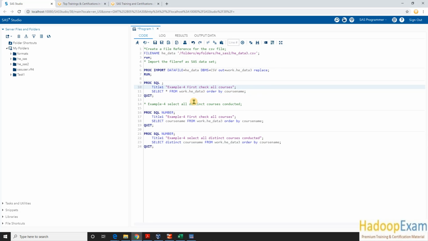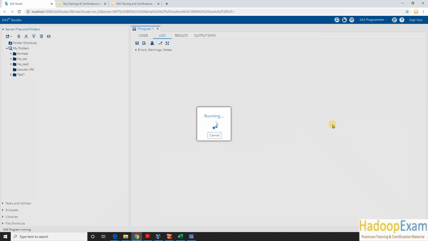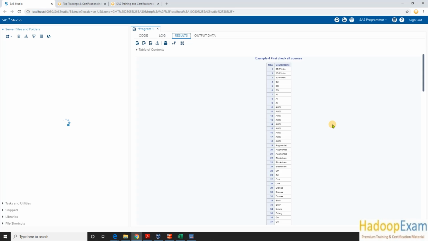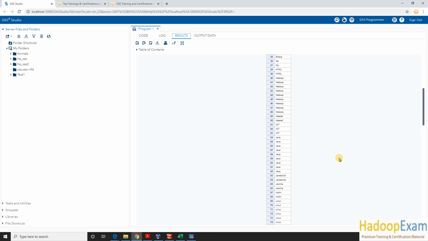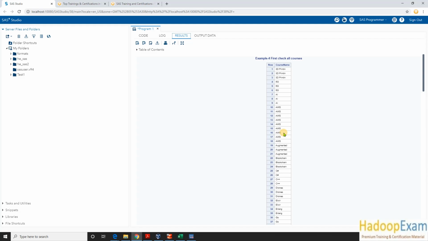Now if I select only the course name column from this table, let me remove this part. If I select only course name, how many records would be in the output? 180 records would be in the output, because every record has a course name. But this doesn't look good, correct? Because I want only the distinct courses conducted by HadoopExam.com, which are available on HadoopExam.com.